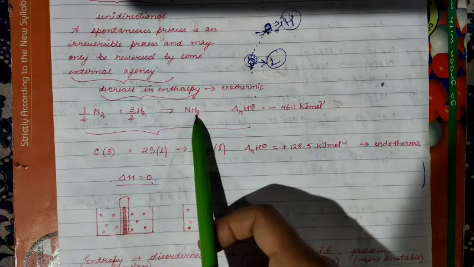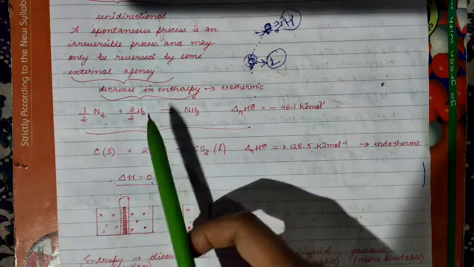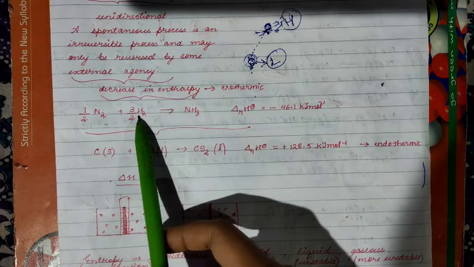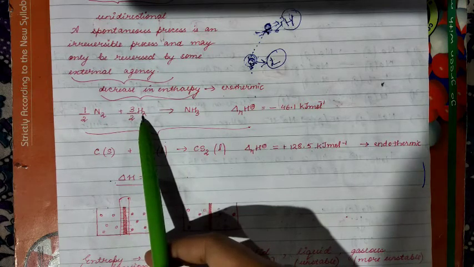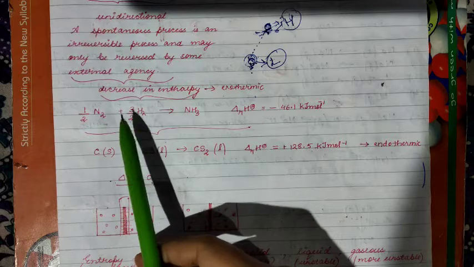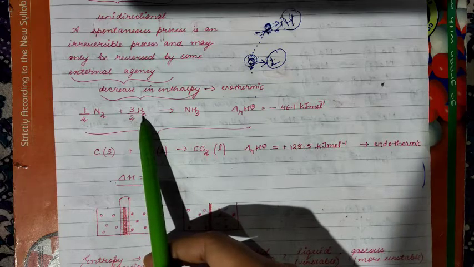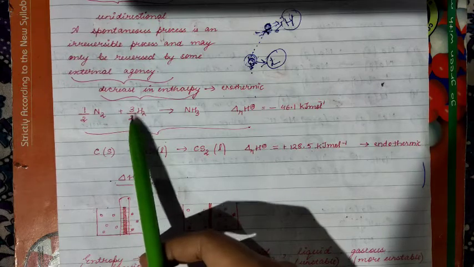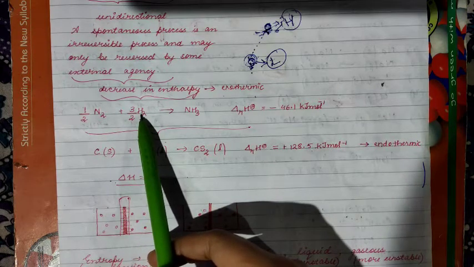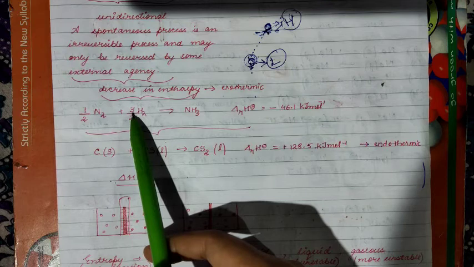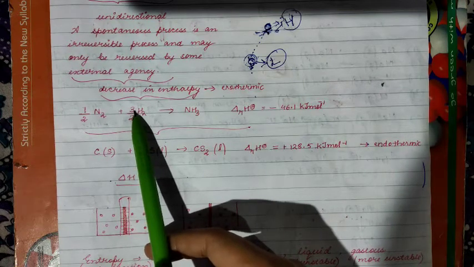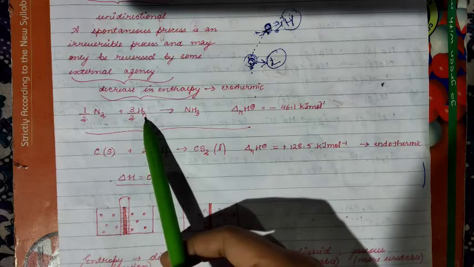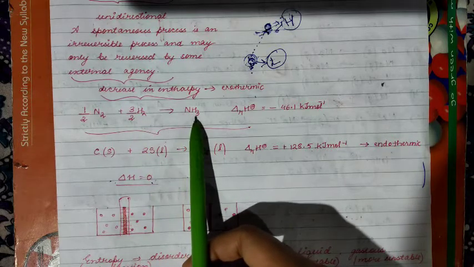Again we need 3 hydrogen. There are 3 hydrogen on the right hand side, but on the left hand side 2 hydrogen is there. So what can we do? First of all, we will make it only 1 hydrogen by dividing by 1/2. Okay, 1 hydrogen, but we need 3 hydrogen, so we will place a 3 in front of the hydrogen. So ultimately what will we get? We will get 3/2 of hydrogen. Clear? So we are getting NH3.